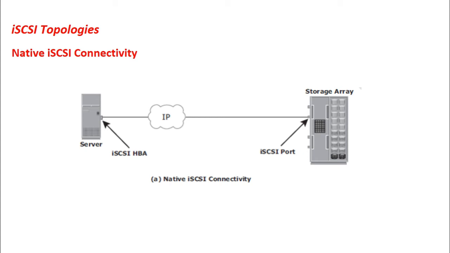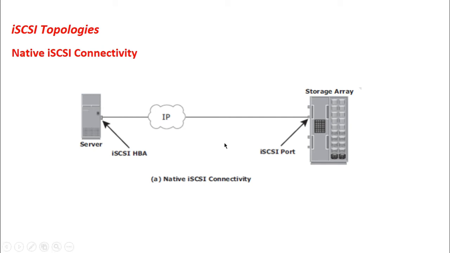Native topology does not have any fiber channel components. As you can see, we do not have any fiber channel ports in this particular connectivity option. The initiator may be either directly attached to the targets or connected through the IP network. The fiber channel components are not required for iSCSI connectivity if an iSCSI enabled array is deployed. As you can see in this storage array, the storage array comes with the iSCSI port. Hence, we do not need any iSCSI gateway because we are not using the fiber channel ports.